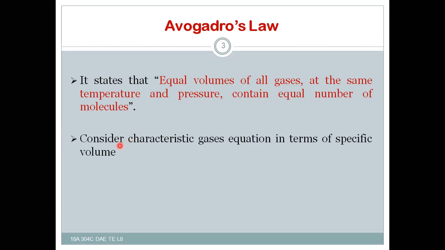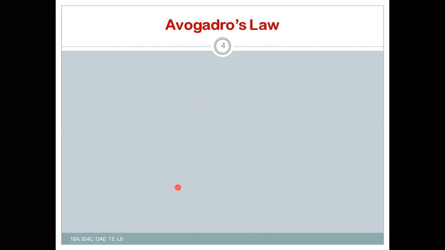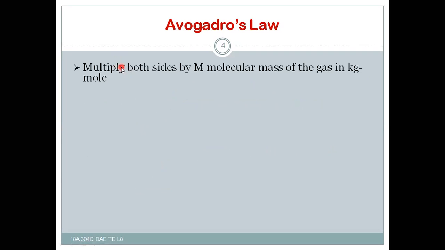Now consider the characteristic gas equation in terms of specific volume, that is P into small v is equal to RT. Multiplying on both sides by capital M, that is the molecular weight or molecular mass of the gas in kg mole, then it will be P into capital M into small v is equal to capital M into RT.